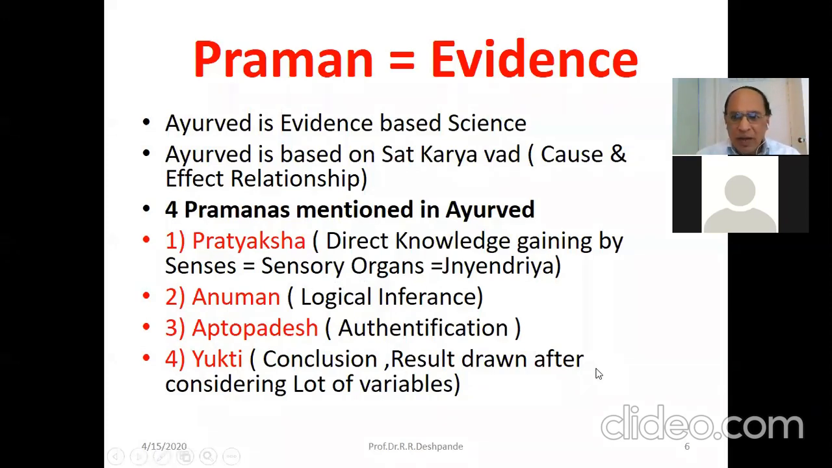Then Anumana. The next is Anumana. Anumana is logical inference. Then next is Aptopadesh, authentication. These particular points I have already discussed, so I will go a little bit fast. From the 8th slide, I will go a little bit slow because this is already covered in my last lecture.